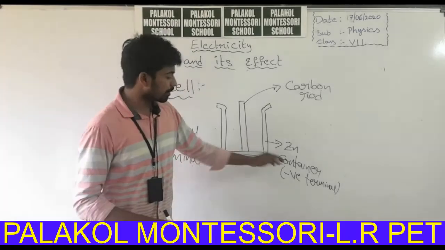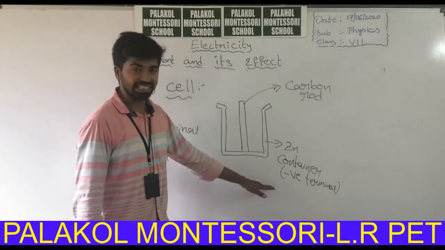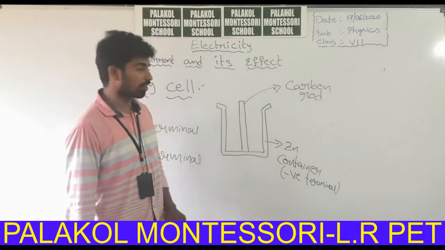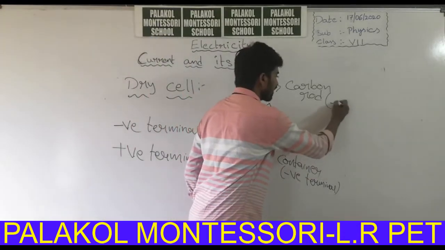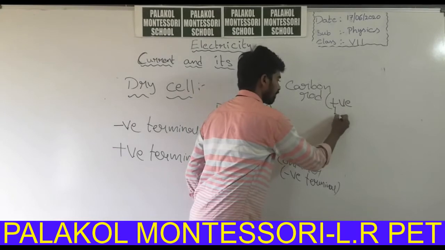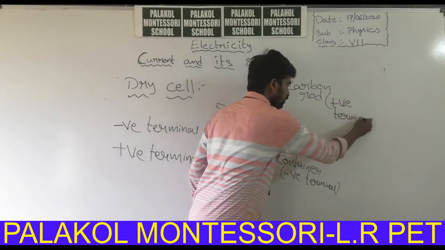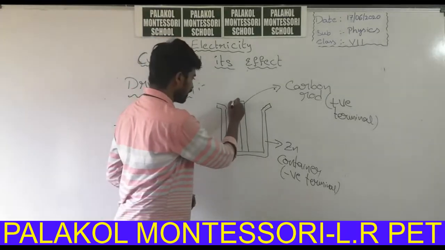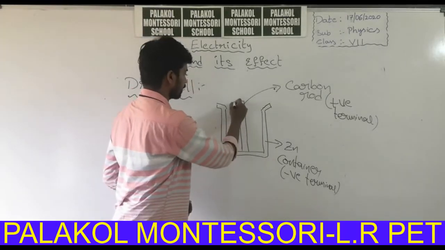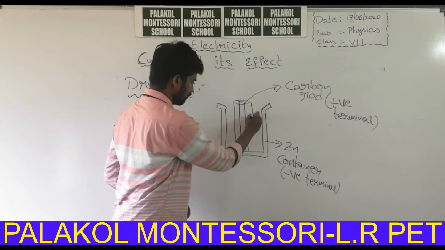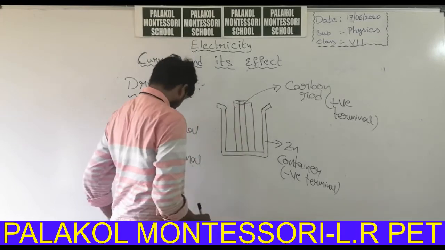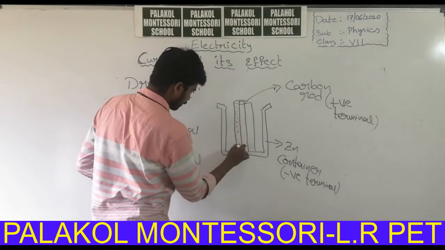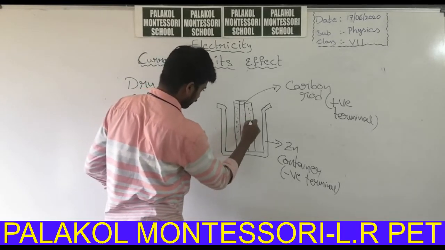So the battery consists of a zinc container, which acts as the negative terminal, and at the center of the battery there will be a carbon rod, which acts as the positive terminal. This carbon rod is surrounded by carbon powder.